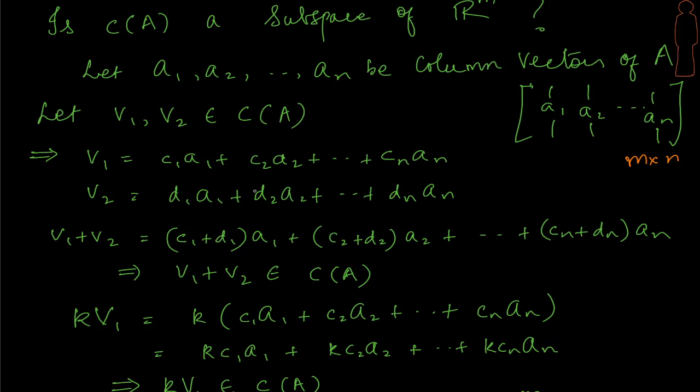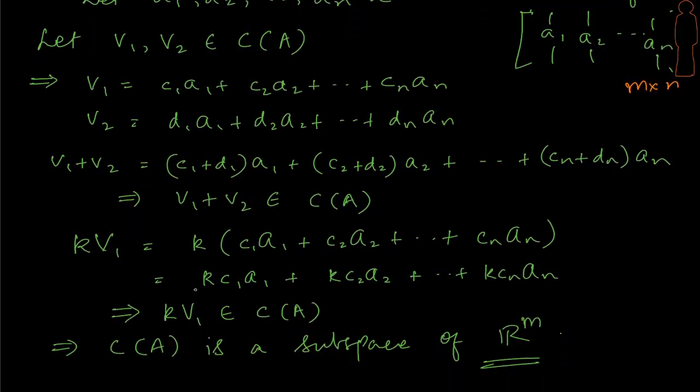These are vector additions, and since the properties of vector addition hold in Rm, that's given to us. Because of that, we are able to enjoy these properties and say that it is closed under vector addition. Let's look at scalar multiplication.